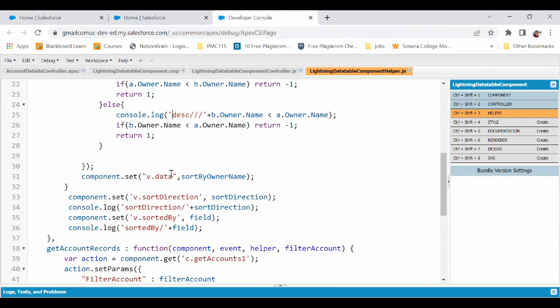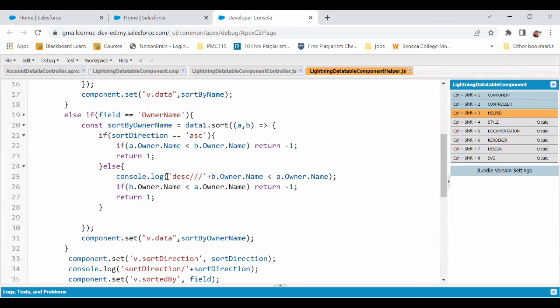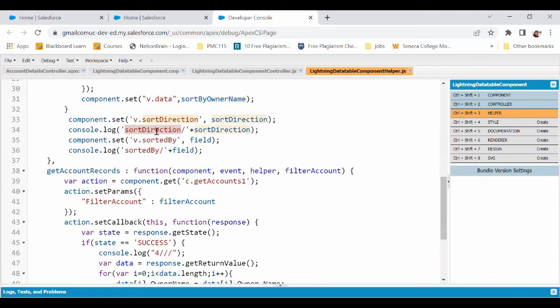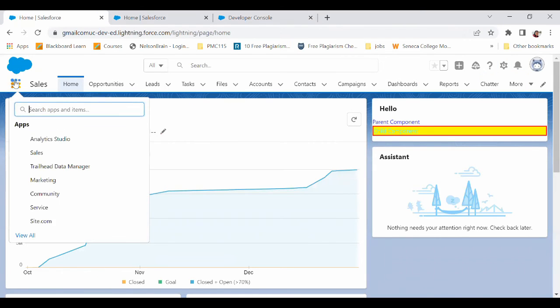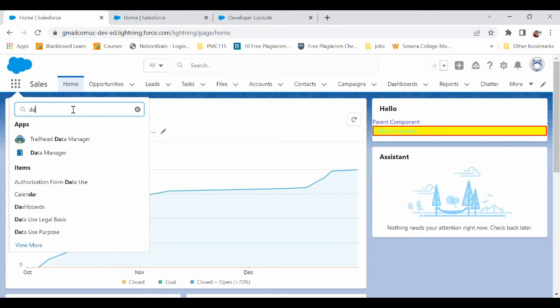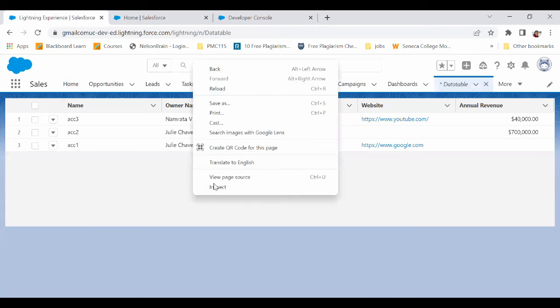This time we are going to store the sorted data in sort by owner name, and then put the sort by owner name into our v.data. And then here we have our sort direction and sorted by. So let me go to the Lightning Datatable and show you.